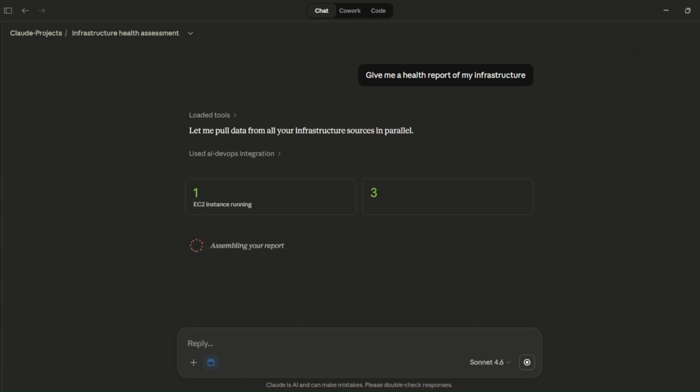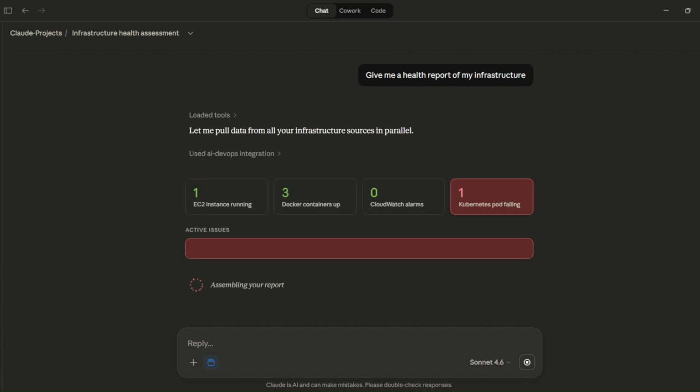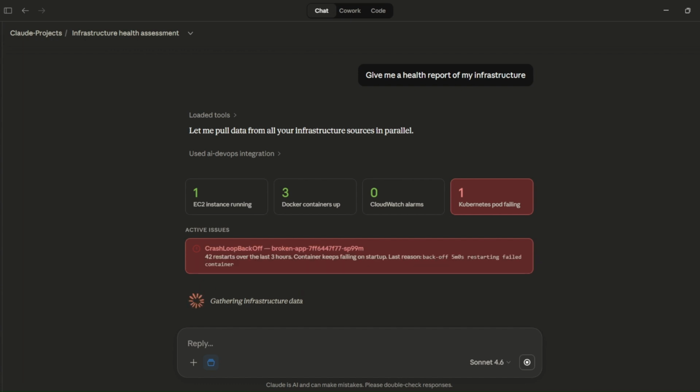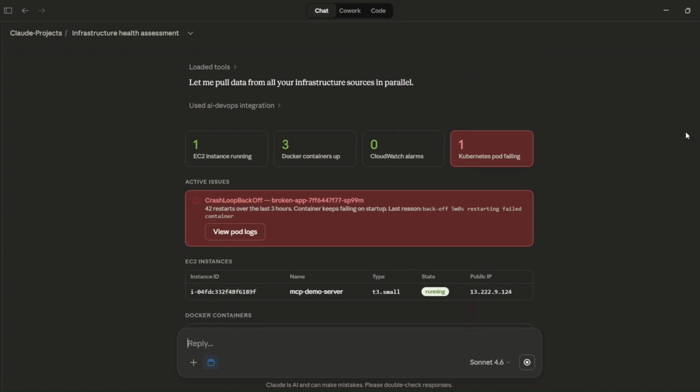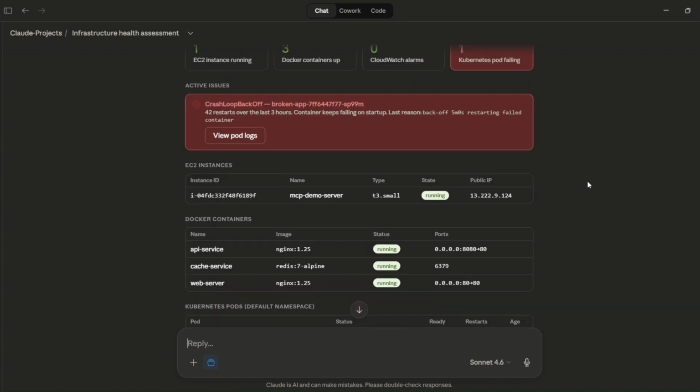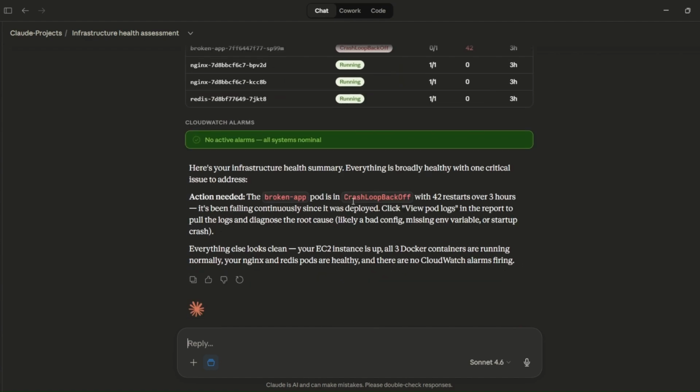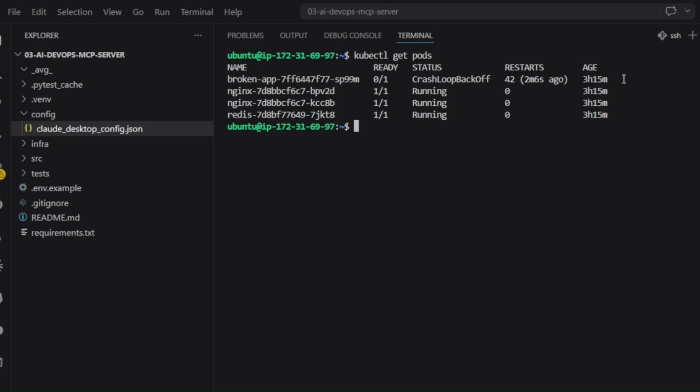But look at this. Claude spotted it immediately. Broken app. Crash loop backoff. 42 restarts. Claude flagged it in the summary without me even asking. That's the thing about giving AI access to real data. It notices things you might skip over. I just verified in the terminal to make sure it's showing the right number. 42 restarts for the broken pod.